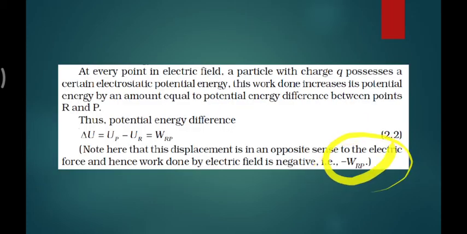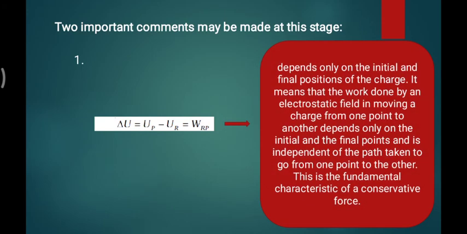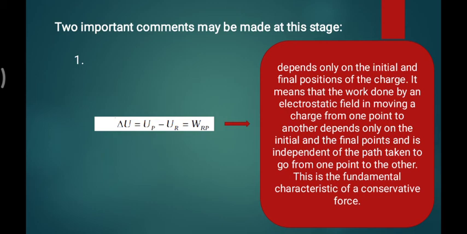This is minus W_RP, equal and opposite. There are two important comments here, the concluding points. One is that what we have depends only on the initial and final values. This is the difference of potential energy and the work you find. It depends on the initial and final energy of the charges.